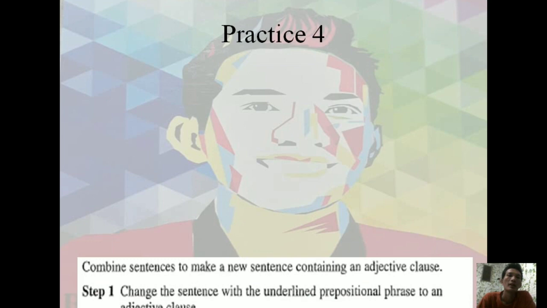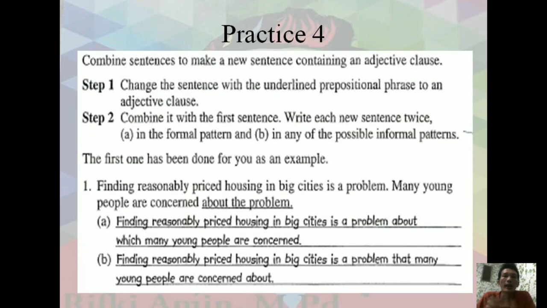Okay. Your practice here: change the sentence with the underlined prepositional phrase to an adjective clause. And in step 2, in A you create a formal pattern, and B is the possible informal patterns. It is formal and it is informal.